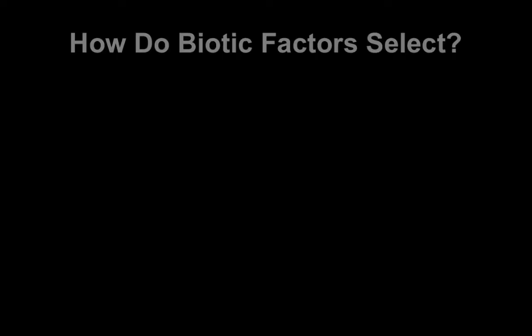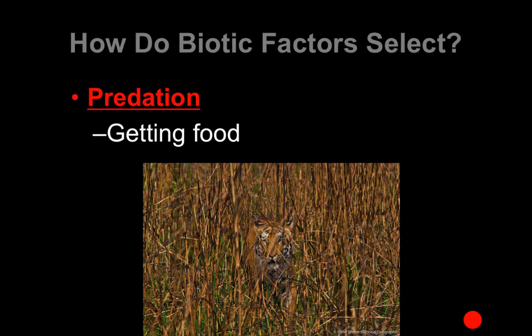Now let's look at how biotic factors select. Predation is one of the most important ones, and it includes getting food. For example, this tiger has a number of different adaptations for getting food. It's camouflaged, it has very special claws and teeth, it has the ability to ambush its prey, so there are a lot of adaptations this organism has for getting food.